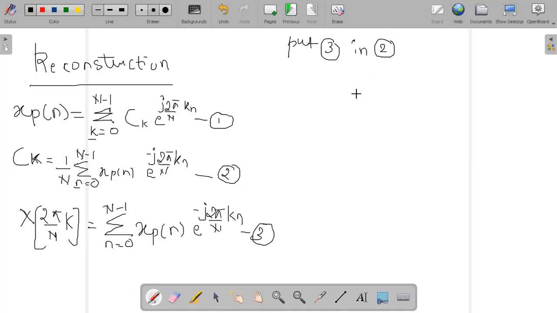Actually, I will make a change here so that it is more clear, and put it in a reverse manner.